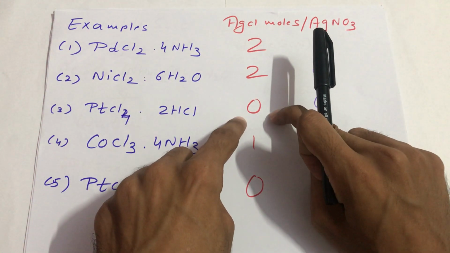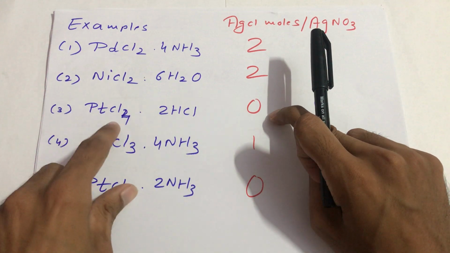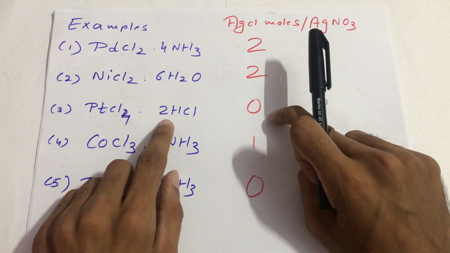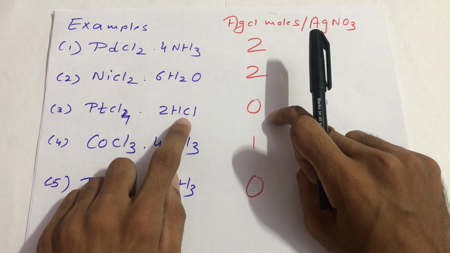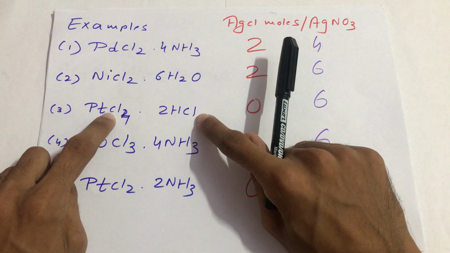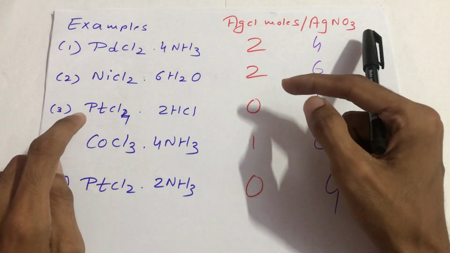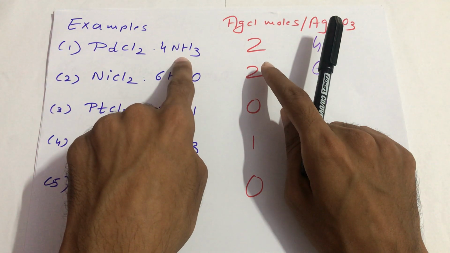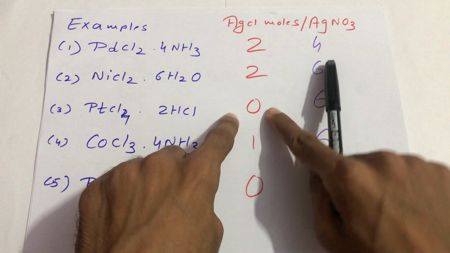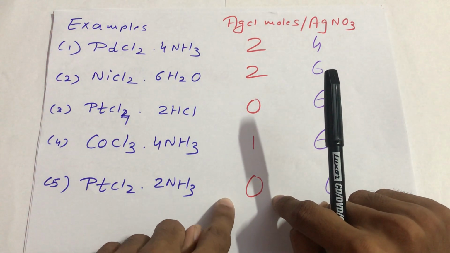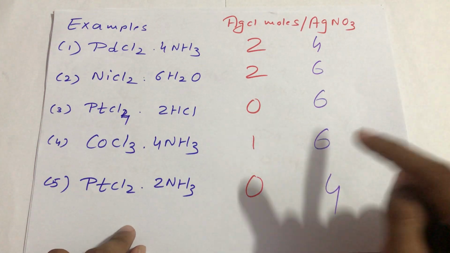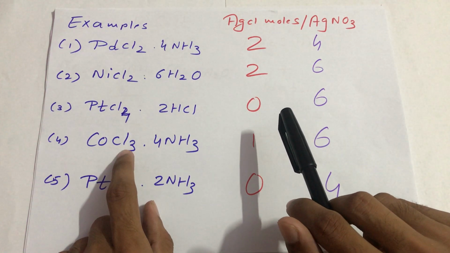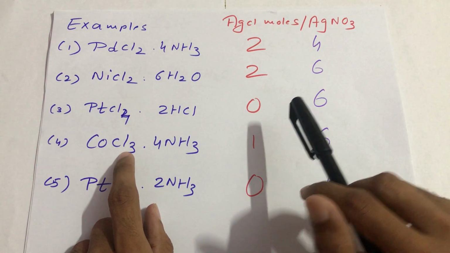But in the case where no silver chloride moles are produced, we also have to include the chlorides which are directly linked with the metal ion, and also the 2 HCl molecules. Both have to be included in calculating the secondary valency. In the compounds where some silver chloride is produced, we calculate only the directly linked ligand molecules. But where no silver chloride is produced, we calculate both the ones directly linked with the metal ion and the externally satisfied charged ions in the metal complex.